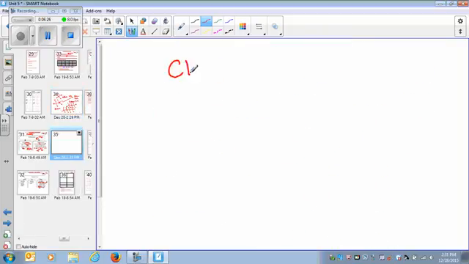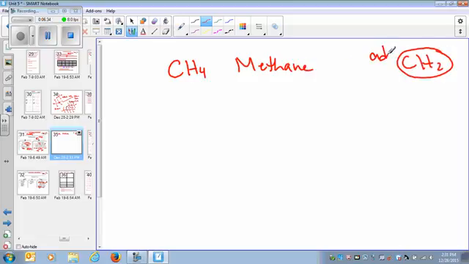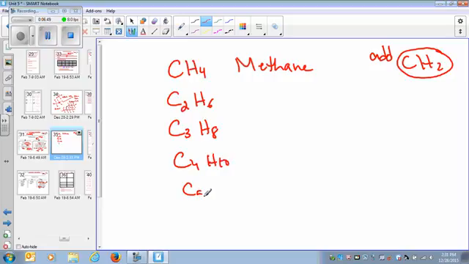So let's start with CH4. That is the basic organic compound, methane. And then I'm going to add CH2, add CH2 to carry on with the chain. So if I add a CH2, it becomes C2H6. Then I add another CH2, it becomes C3H8. Another CH2. I keep doing this.